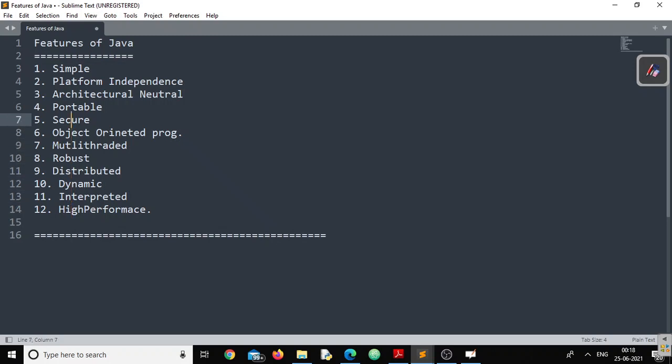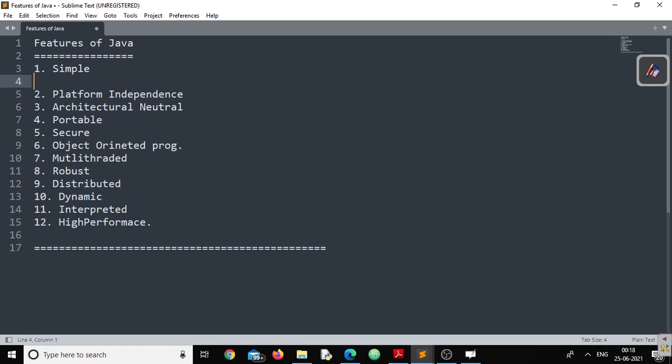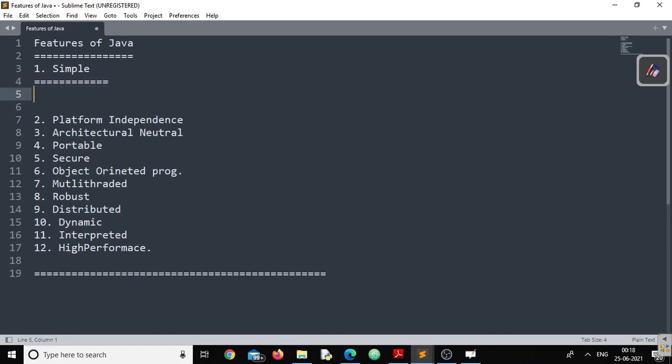So let's start with simple programming language. Why is Java called a simple programming language? As the terminology suggests, you can easily guess the term simple means it is definitely easy and simple to learn. So the first point I want to make here is it is easy to learn.